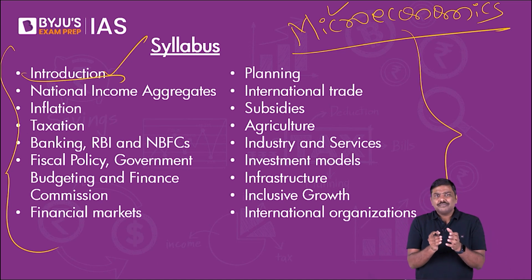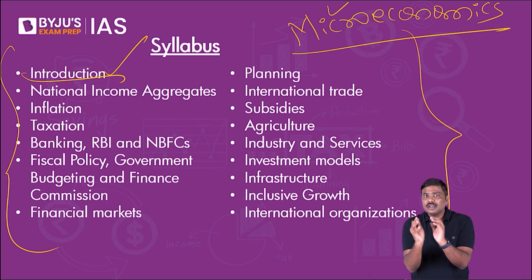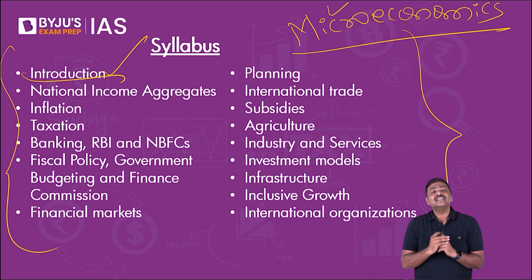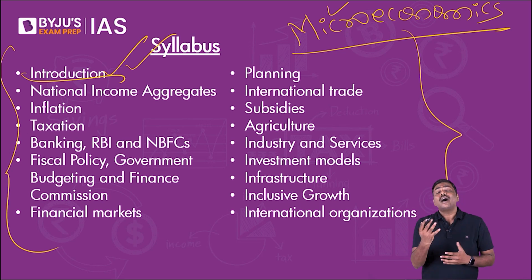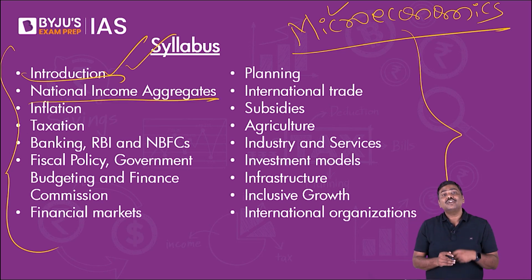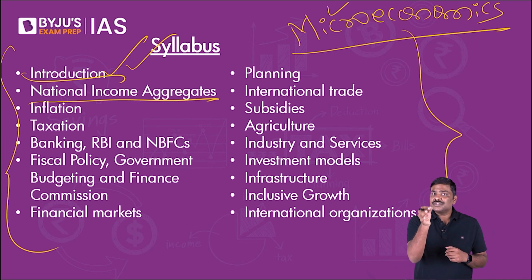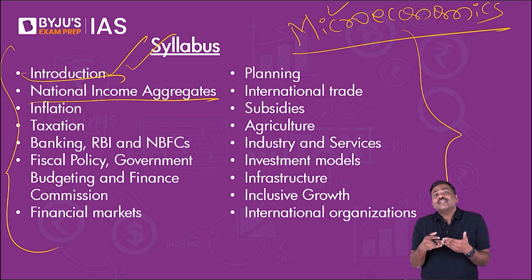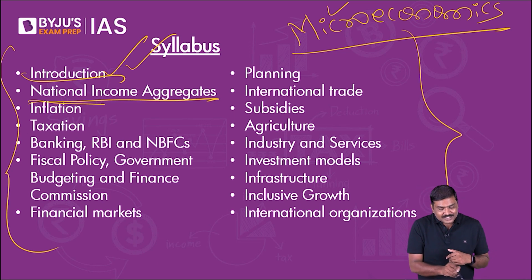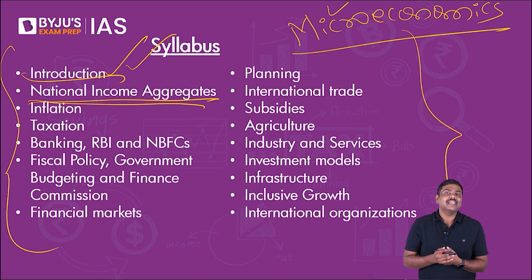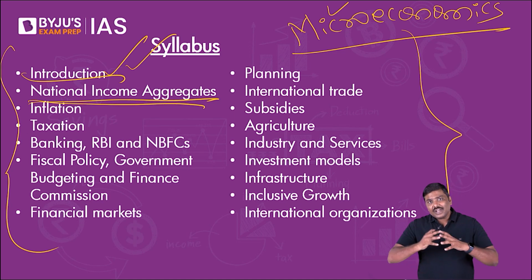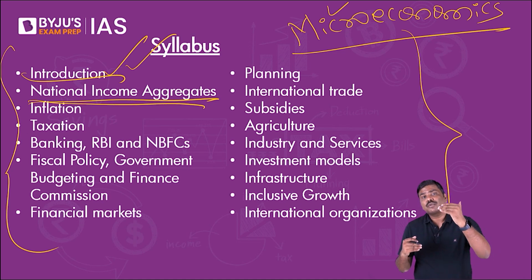So start with the basic idea of economics. What are the basic concepts within microeconomics? Very little information. The application part, that is where you need to start. After that, you need to discuss GDP, gross domestic product. You need to study about it. Now you will say, sir, you are saying gross domestic product, but you have written something else here, national income aggregates. The most important of the aggregates, that is the sum total, is the concept of gross domestic product.